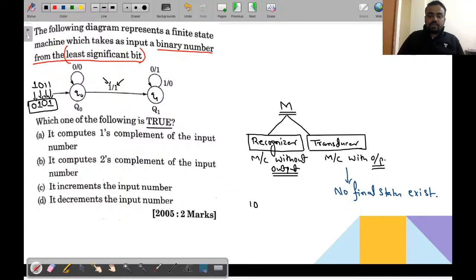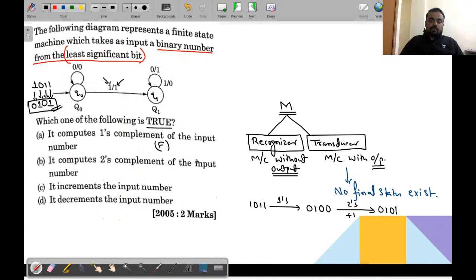See, अगर 1011 लेते हैं तो इसका one's complement क्या होगा? 0 1 0 0. इसका 2's complement क्या होगा? 2's complement कब आएगा? जब हम लोग 1 ऐड करेंगे. It will become 0 1 0 1. Are you getting my point or not? So here you can see it computes one's complement of the input number. This is not true. This is a false statement, because whenever we have taken the one's complement, it is producing this, but actually the answer should be this. So accordingly, this is the false statement.